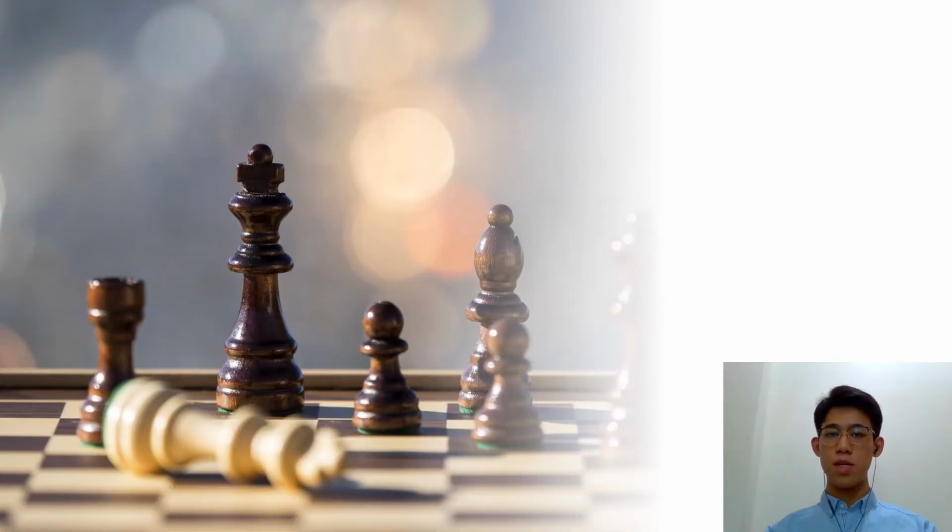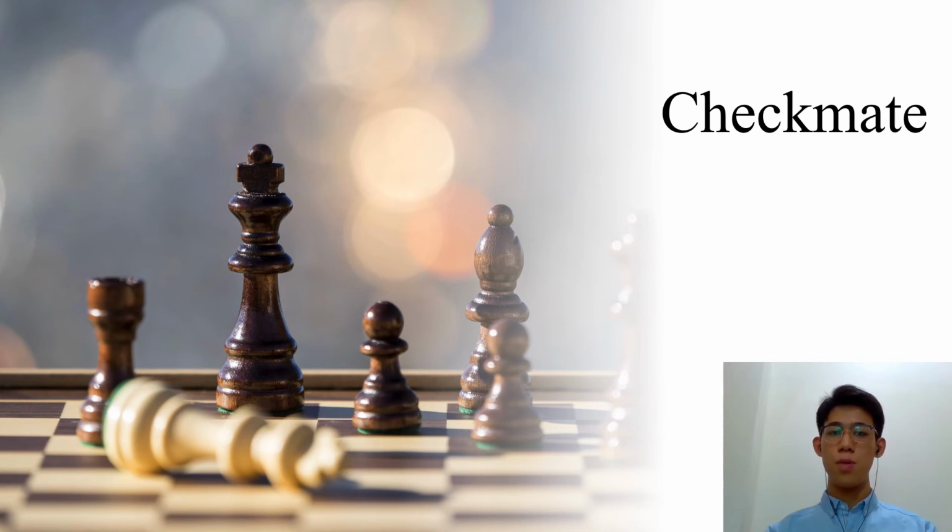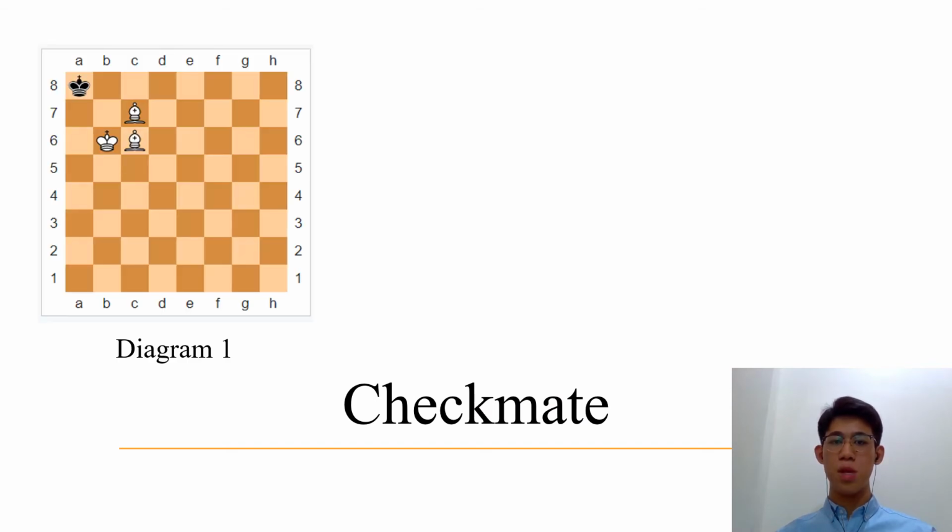Moving on to the next part, checkmate. Checkmate is a situation where the opponent's king is in check and there is no legal move for the king to get out of the check. Here are some examples of checkmate. Let's take a look at diagram 1.